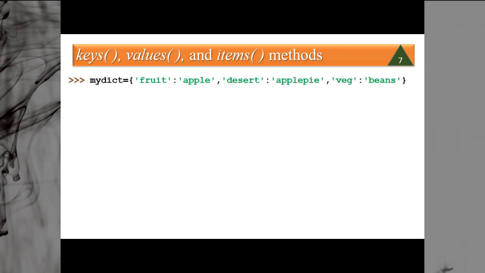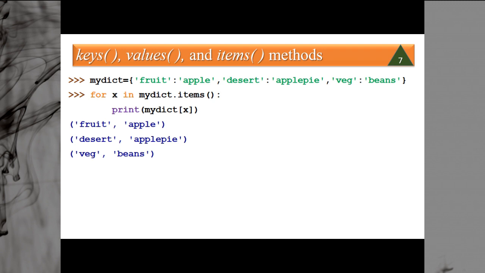Similarly, with the same dictionary, for x in mydict dot items, if I say print x, you will get this type of thing. In items, you are getting tuples: fruit, apple. Fruit is the key, and apple is the value. Similarly, dessert is the key, apple pie is the value, veg is the key, and beans is the value.